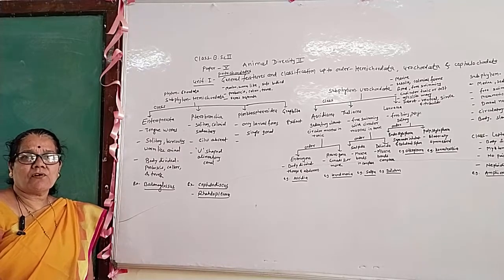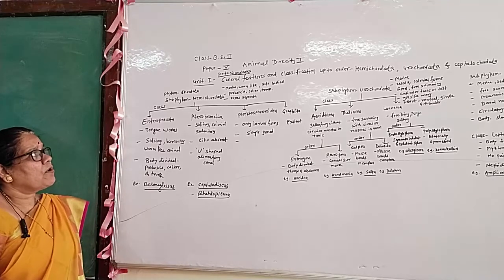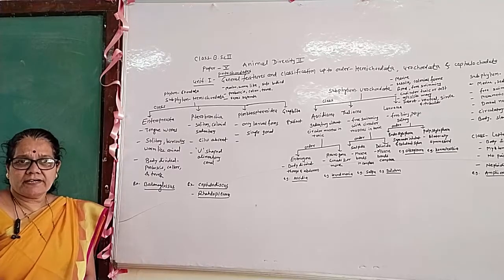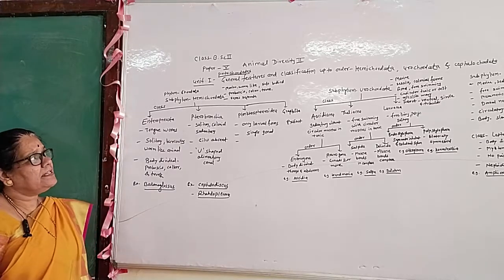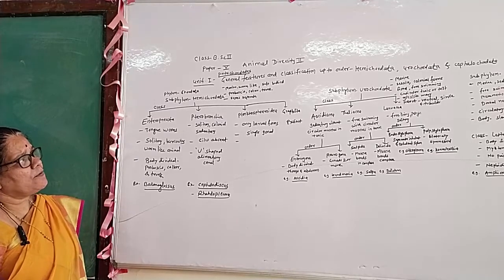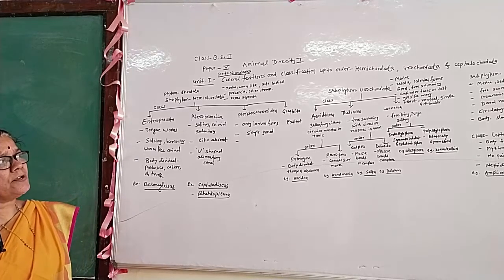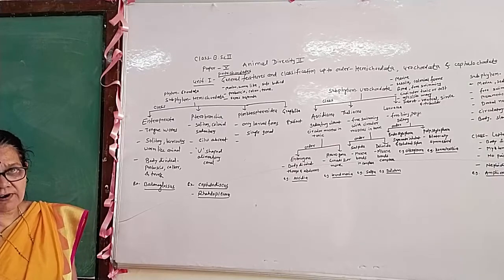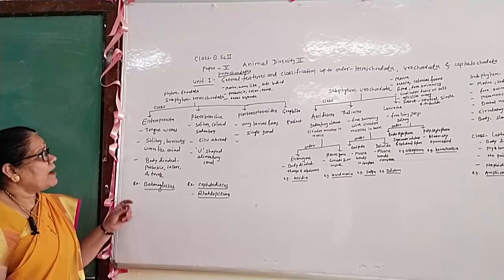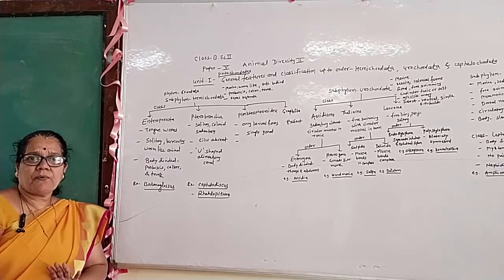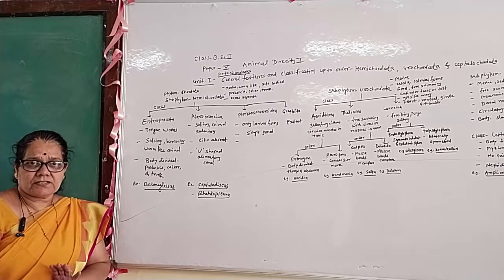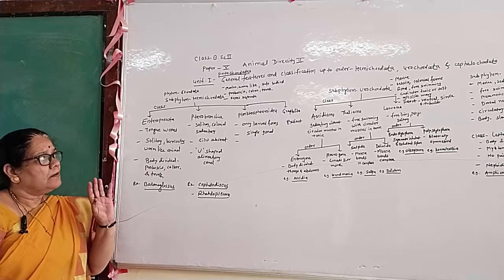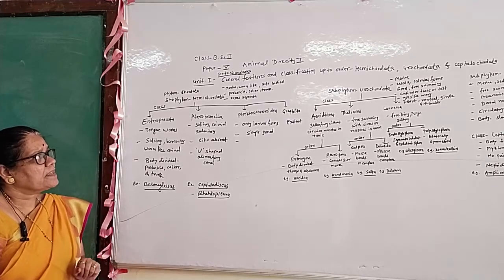And in this phylum Chordata, the Protochordata are the lower chordate animals, and these lower chordate animals are included under the Hemichordata, Urochordata and Cephalochordata. Subphylum Hemichordata, first of all, the general features of the Hemichordata.